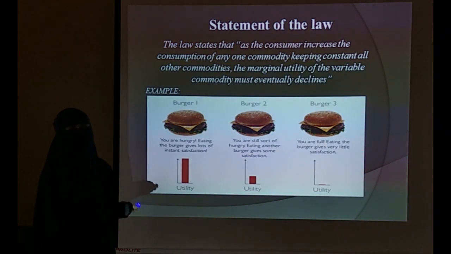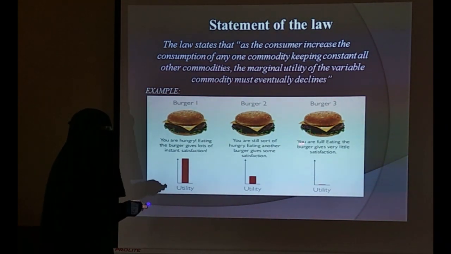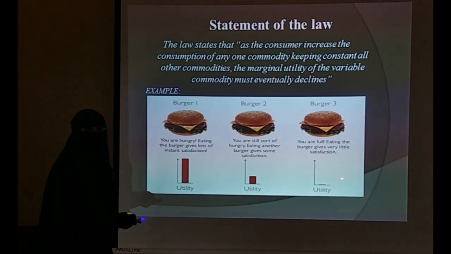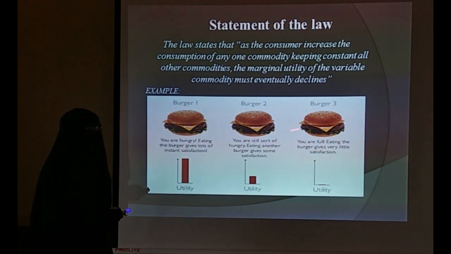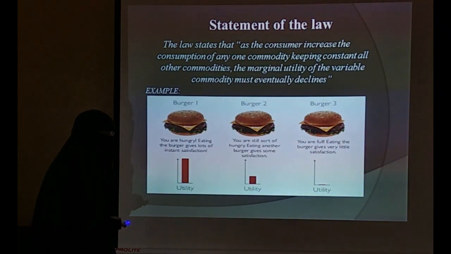If I further continue to consume the third burger, it is going to give me zero utility, that is negligible utility, because I have already consumed two burgers. Now I am not hungry, and the utility is going to remain negligible, like zero here. So by this diagram or picture we can understand that if we go on consuming more and more units of commodities, that will give us less and less satisfaction, which will become zero at a certain time.